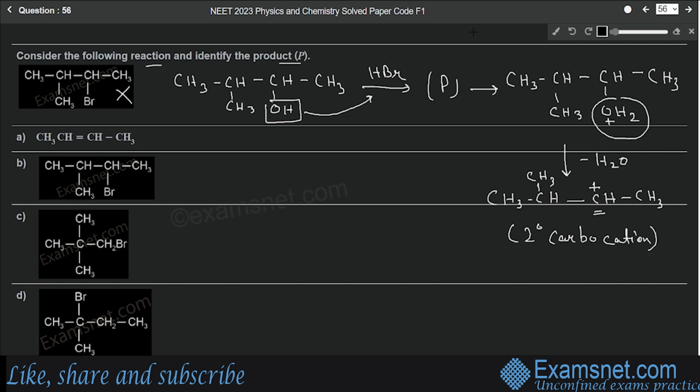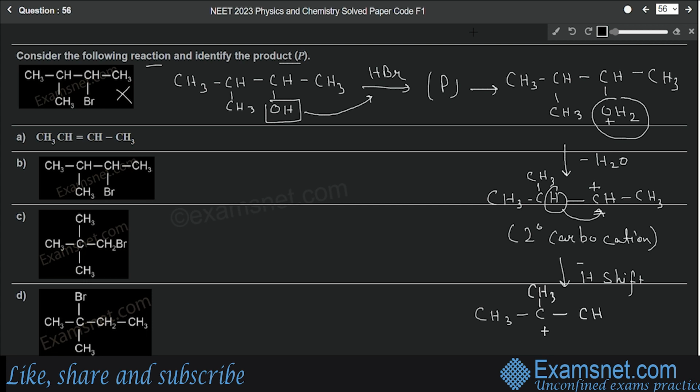Now we know that a secondary carbocation is less stable than a tertiary carbocation. So it will try to shift the hydrogen in such a way that a more stable carbocation will be formed. A hydride shift will take place to form a more stable, tertiary carbocation. From this position, this hydrogen will shift to the next position, so that a tertiary carbocation will be formed. So let's see, CH3, CH. Sorry, this hydrogen has been shifted, right? So there is no hydrogen with this carbon. We have a methyl group attached to this, and a positive charge will develop at this carbon now.